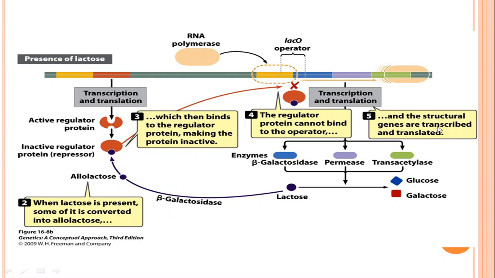So the structural genes are transcribed and translated, and three different enzymes for lactose metabolism are synthesized, which are required because lactose is present. This is a regulatory mechanism where the regulatory sequences, promoter and operator, decide whether the operon is turned on or off. This is known as an example of negative control of an inducible operon.